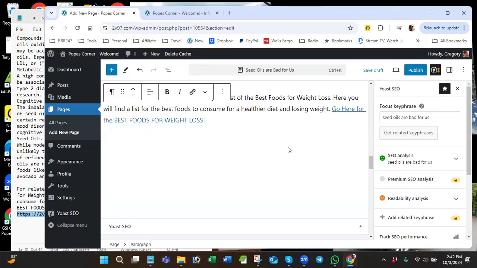Greg, what's an internal link? Okay, so an internal link is a link that goes from one of my pages to another one of my pages. So it does not open in a new tab.